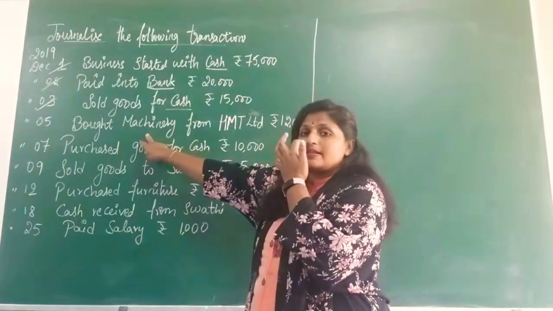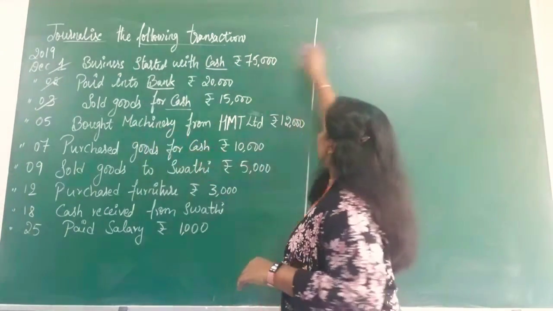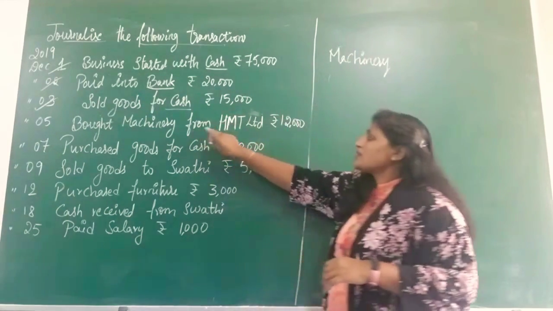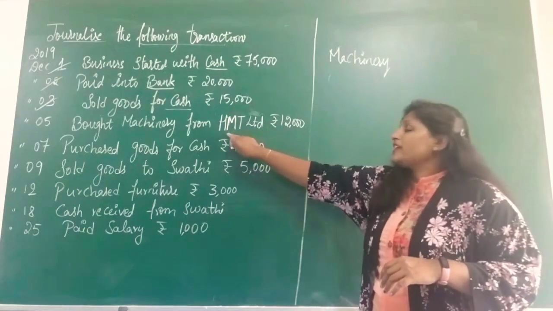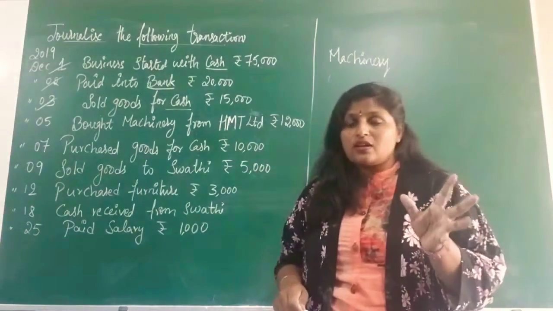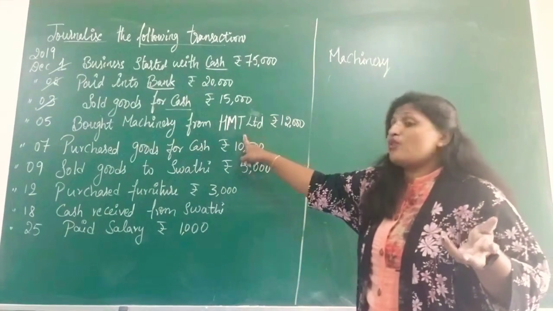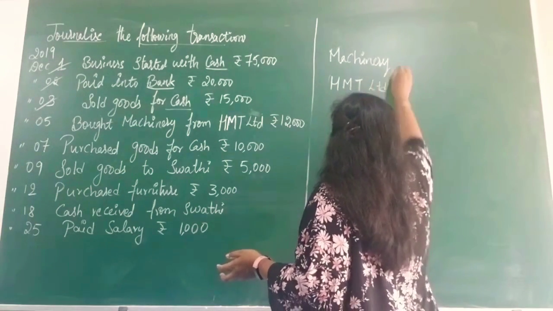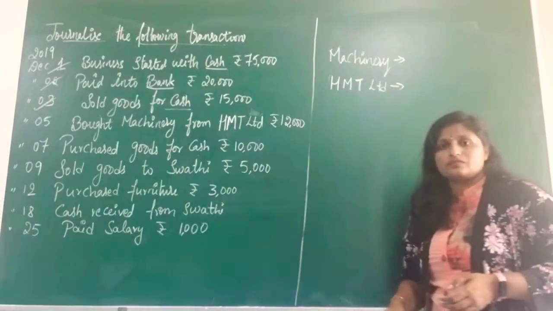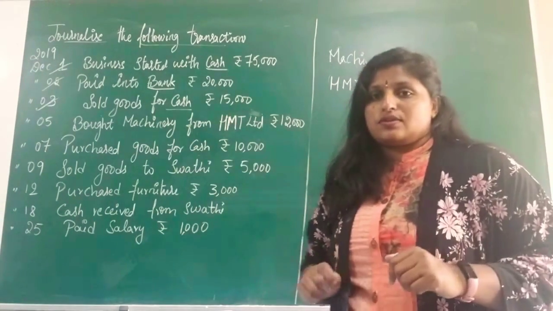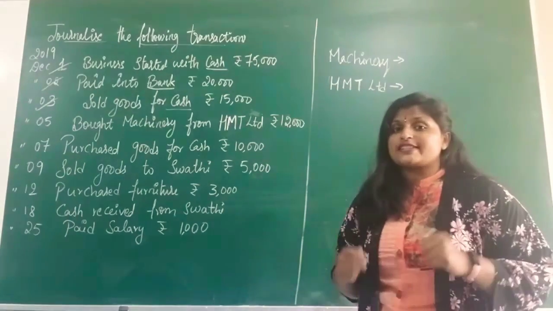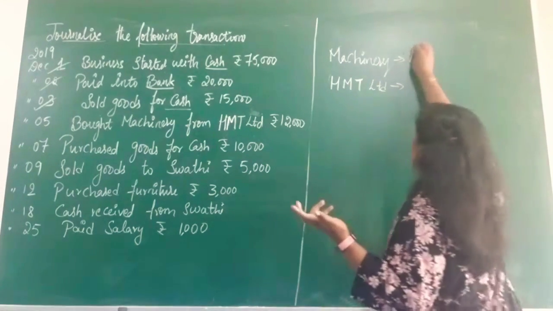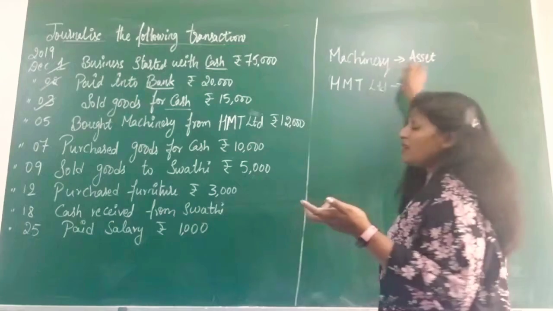Okay. Now how to identify the aspects? It's very clear. You are purchasing, that is bought machinery. So machinery will be one aspect. The next one, you are purchasing from HMT Limited. So the name of the person, instead of cash, is not there. So instead of cash we have to take the name of the company, that is HMT Limited. Now you are going to classify the accounts. Machinery belongs to fixed assets, that is nothing but assets. Okay, machinery is an asset.